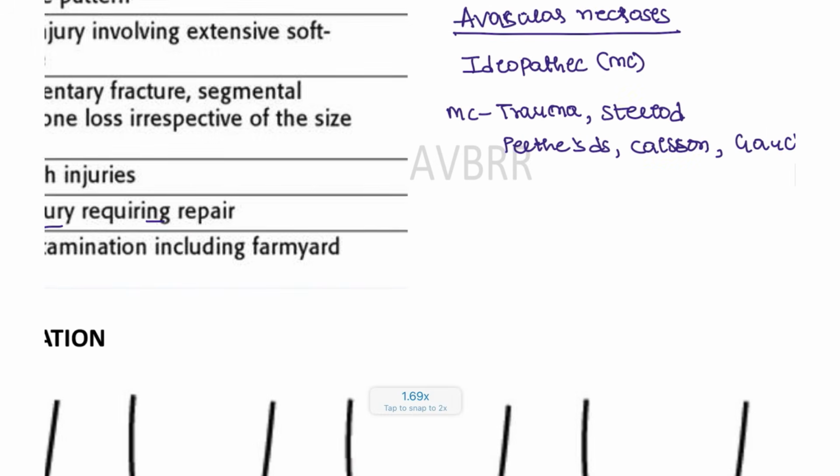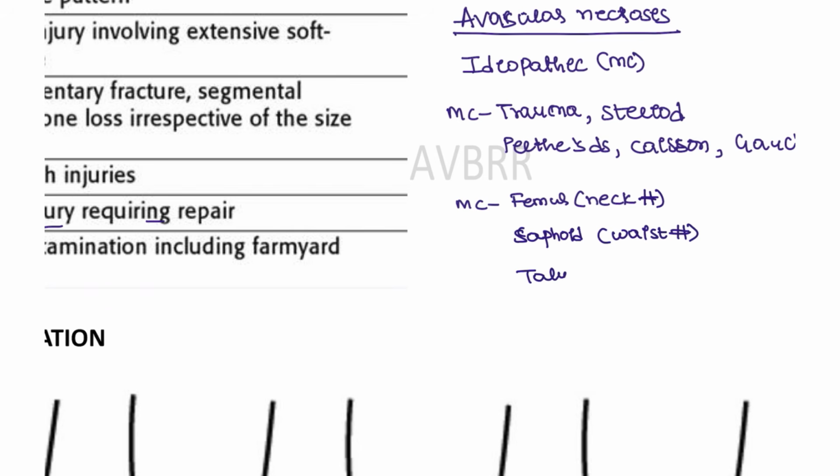Next, what are the sites? The most common overall is the femur, and in the femur it is going to involve the neck of the femur. If there is a neck fracture, I'm not telling this is a neck of the femur, this is a neck fracture. Next, the second is the scaphoid bone, if there is a waist fracture. Next, the talus, also similar, due to neck fracture. Investigation of choice is the MRI.